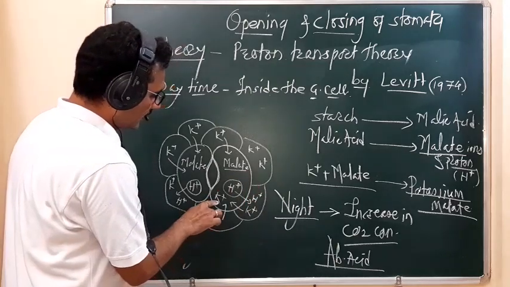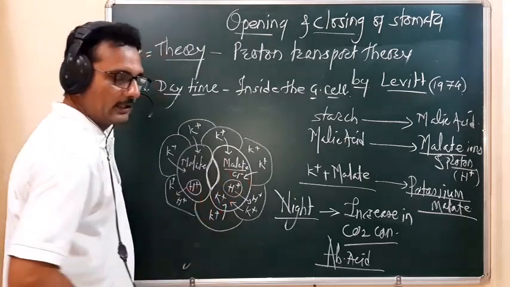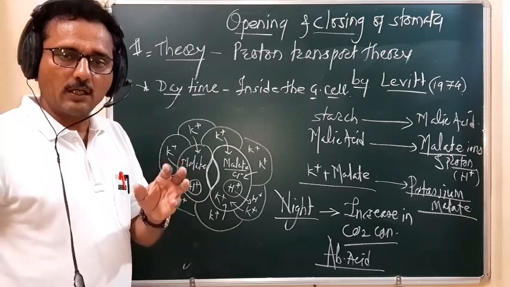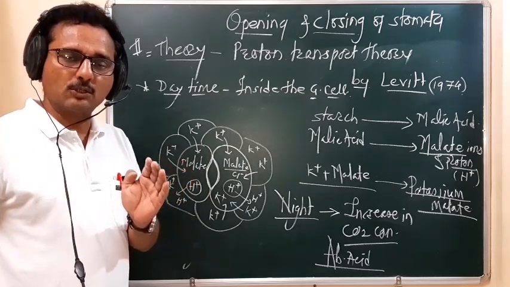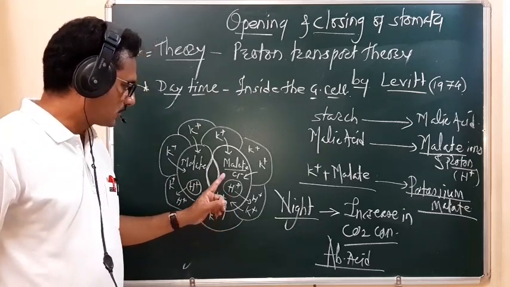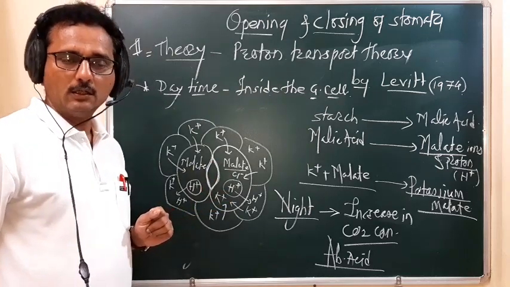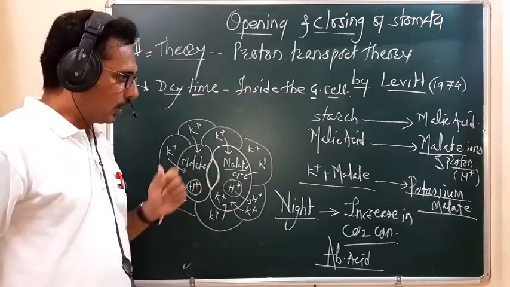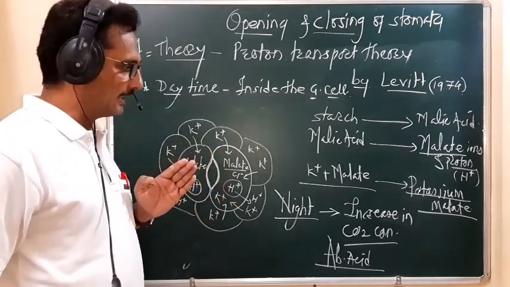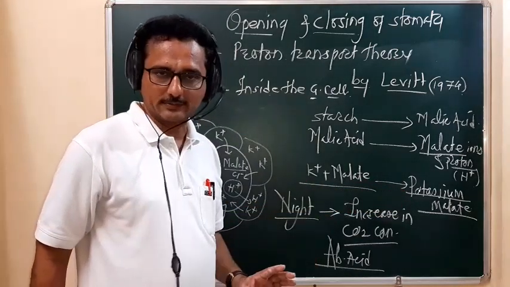So due to continuous uptake of the chloride ions, the osmotic concentration of guard cell is maintained as it is due to the formed potassium malate.